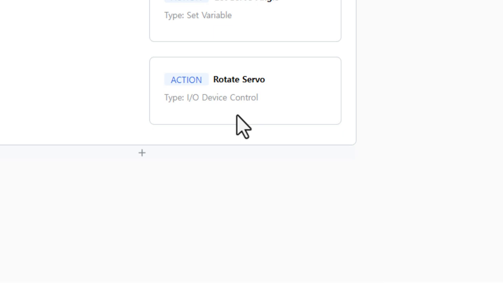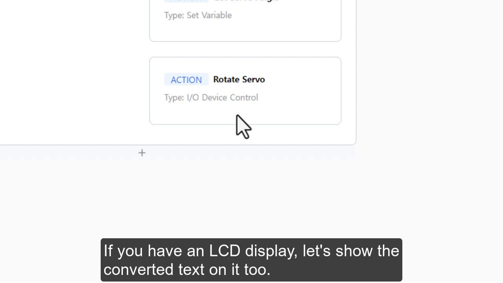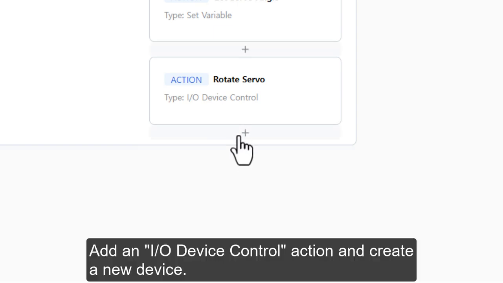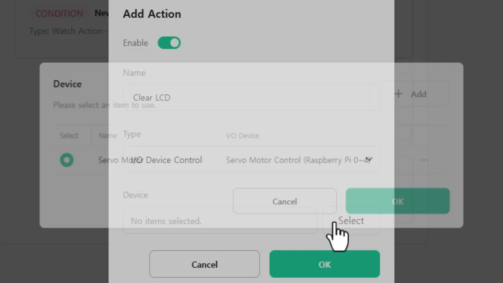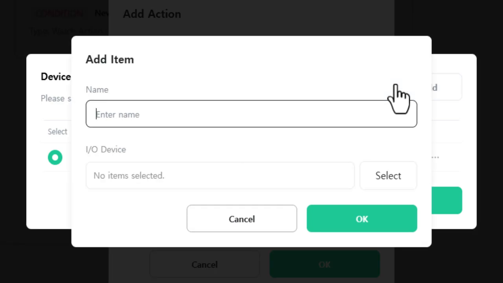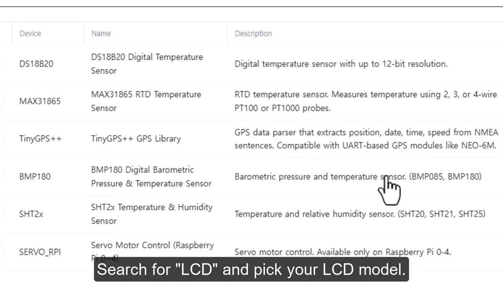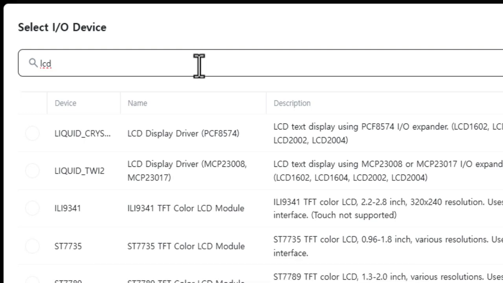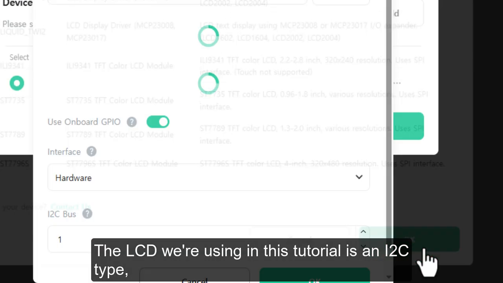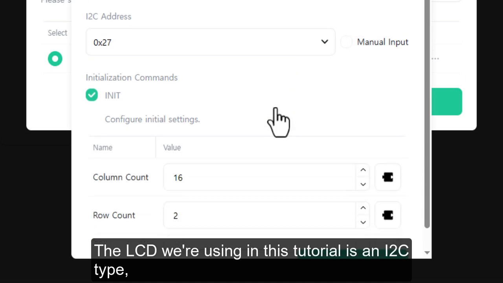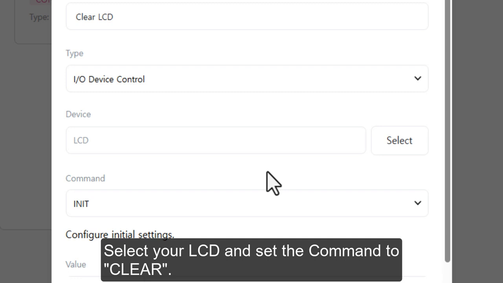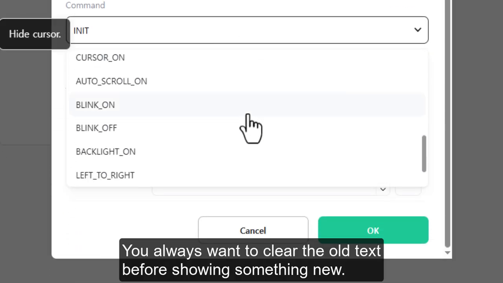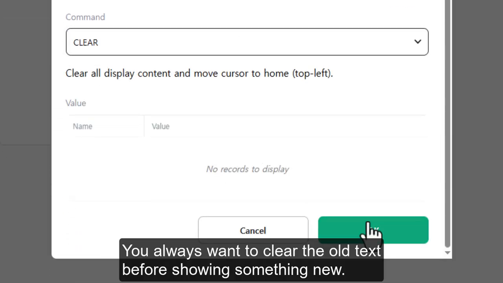Pretty easy, right? Want to take it further? If you have an LCD display, let's show the converted text on it too. Add an I/O device control action and create a new device. Search for LCD and pick your LCD model. The LCD we're using in this tutorial is an I2C type, so we'll just use the default settings. Select your LCD and set the command to clear. You always want to clear the old text before showing something new.